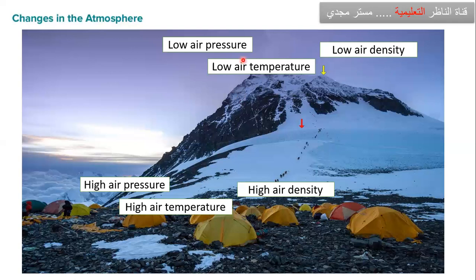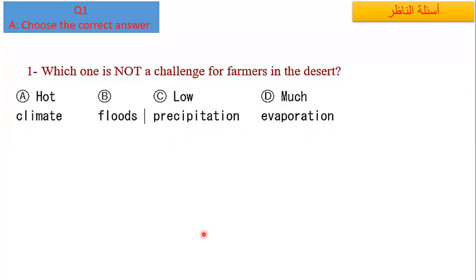So as you go up, as you climb the mountain, you find what? Low air pressure, low air temperature, and low air density. Okay? Next part. Questions. These questions are from the Nazer book.